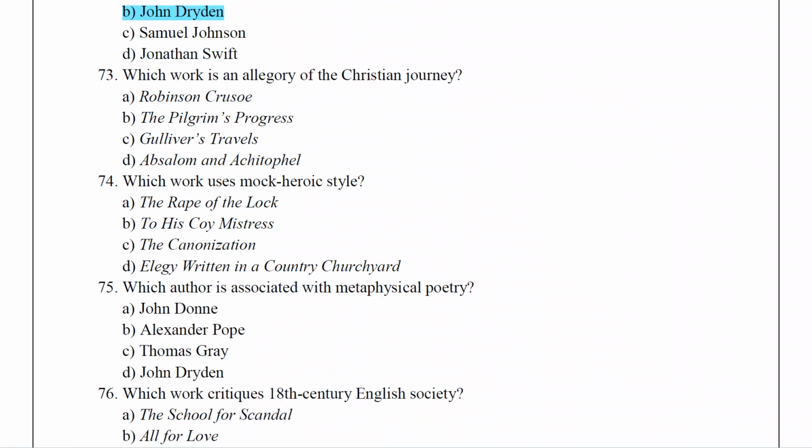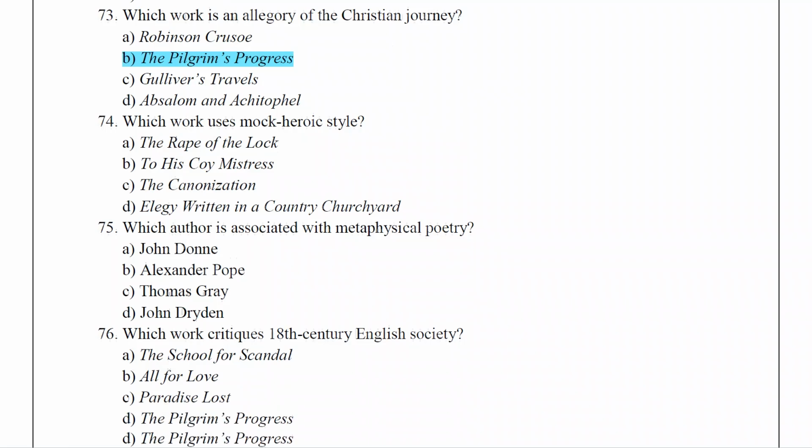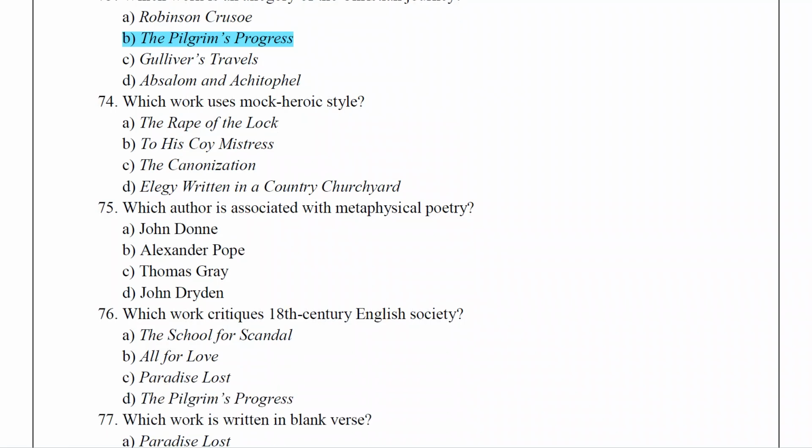Which work is an allegory of Christian journey? So, Christian is the name of a character. The answer is The Pilgrim's Progress. Which work uses the mock heroic style? The answer is The Rape of the Lock.